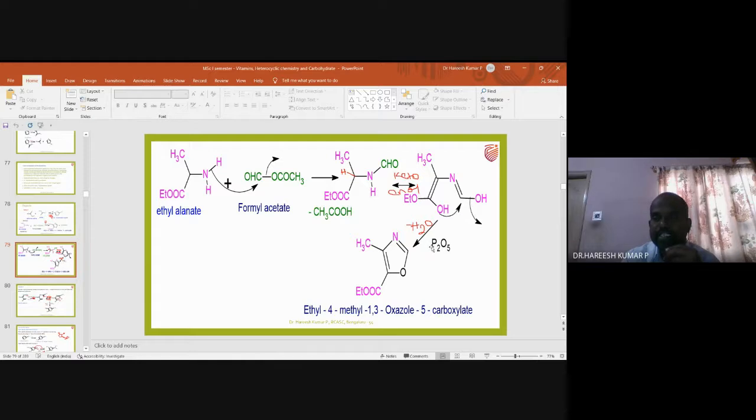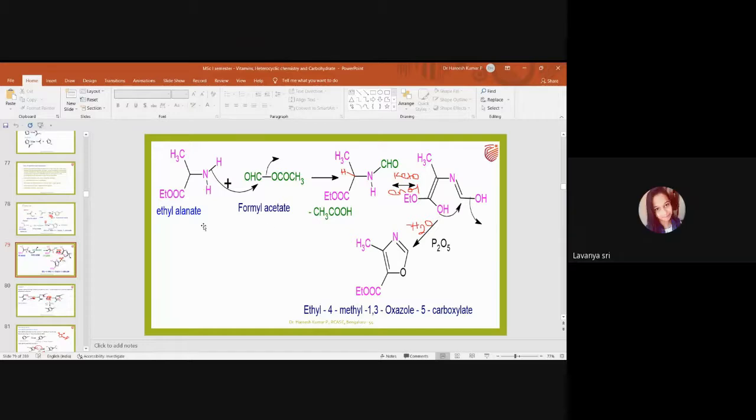This intermediate, when it is treated with phosphorus pentoxide, a dehydrating agent, removes water. More particularly, OH and H are going out. There will be a new bond formation between this oxygen and this carbon. So that is how oxazole is obtained. Okay, now tell me, is there any doubt? More particularly, ethyl alanate to the oxazole. Is there any doubt? No, sir.